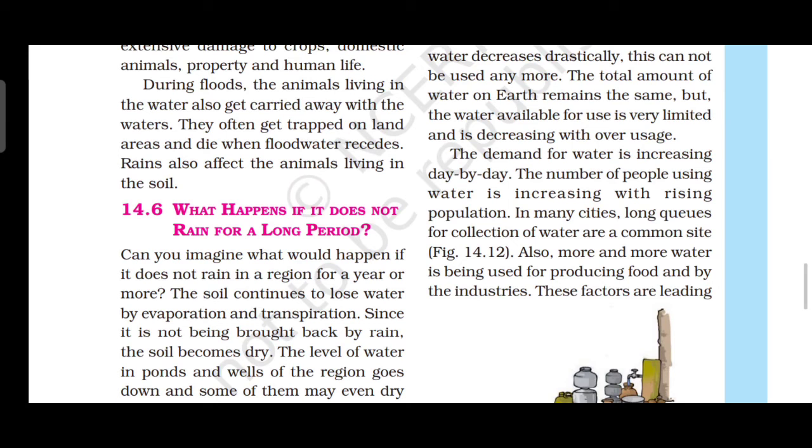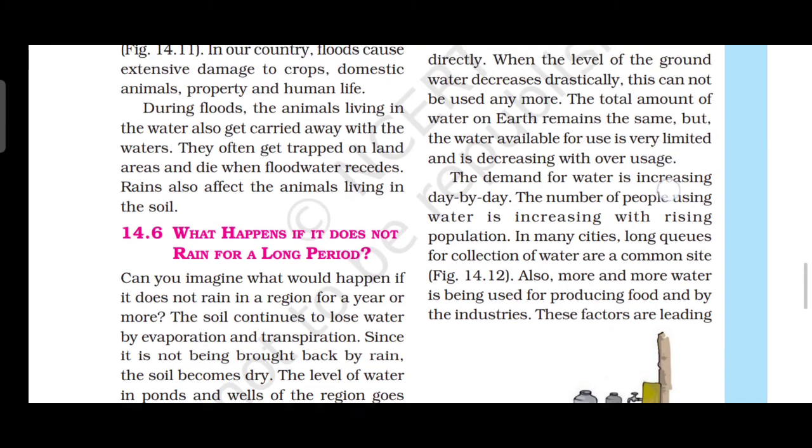So it is also difficult. We need some amount of water. If there is no water, there may be problems. If there is excess of water, there may be problems. So we need what? Limited water.